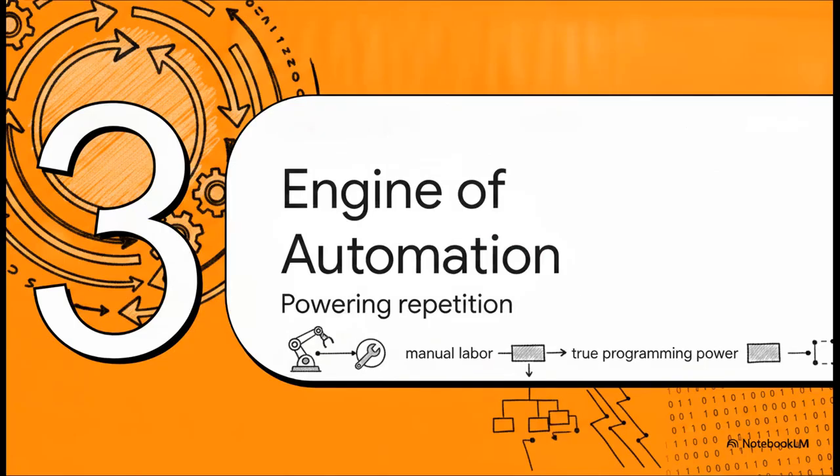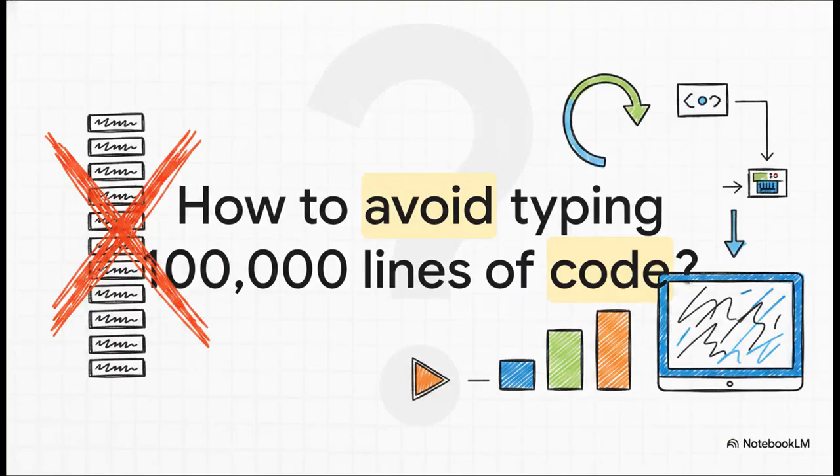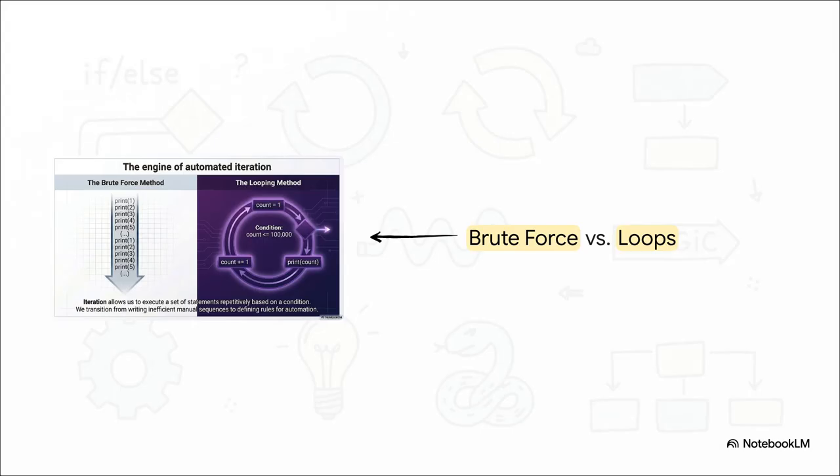All right. Section 3, the engine of automation. Now that we have a solid handle on routing logic, it's time to mark the big shift from manual labor to true programming power. Think about this incredibly painful scenario for a second. If you wanted to print the numbers 1 through 100,000 on your screen, how would you actually do it? Would you sit there and manually type out print 1, print 2, all the way up to 100,000? Yeah, I certainly hope not.